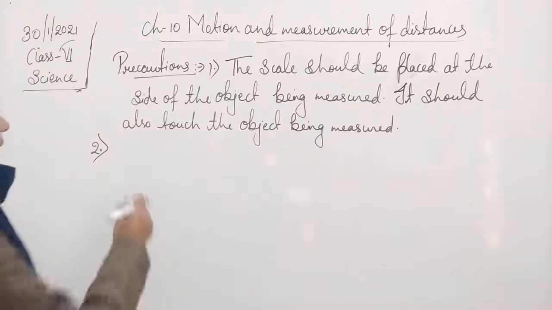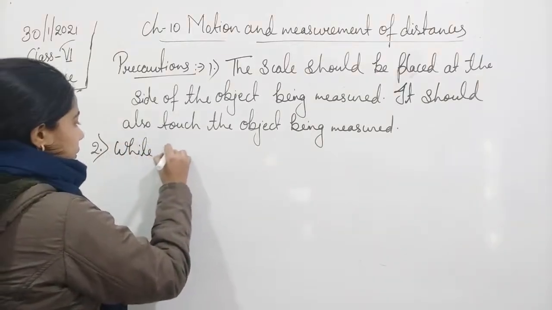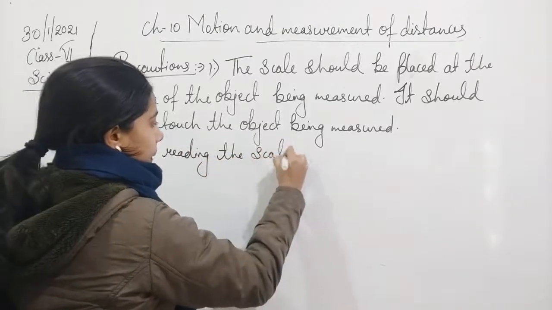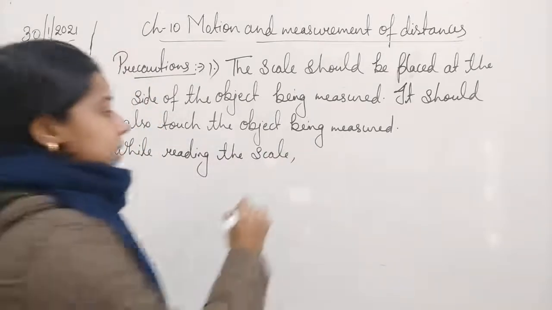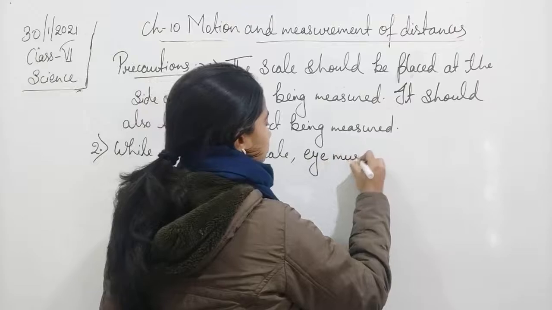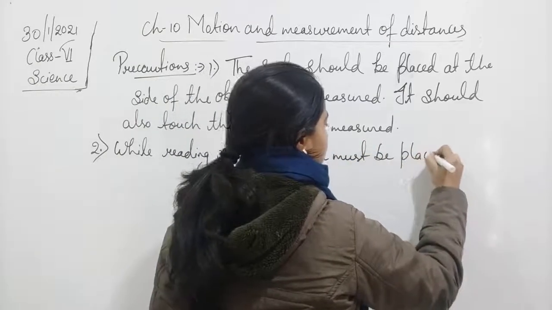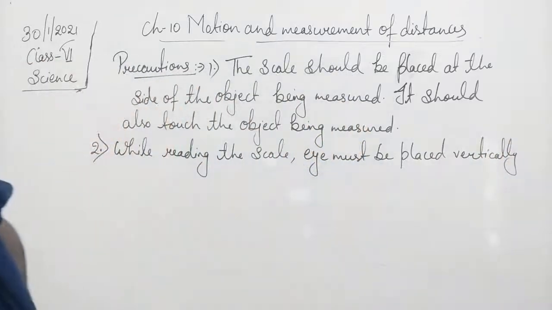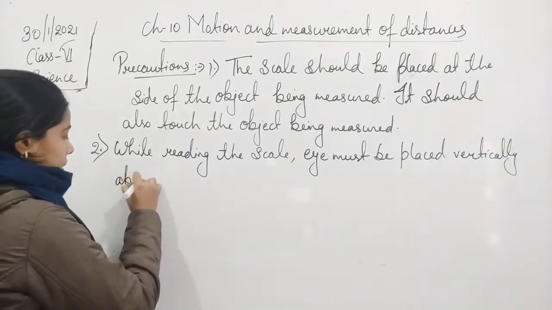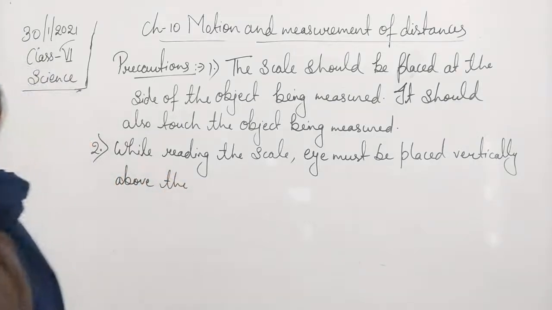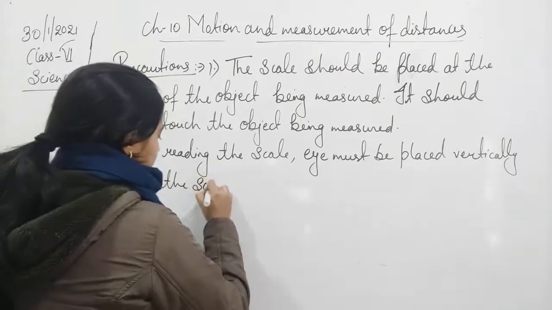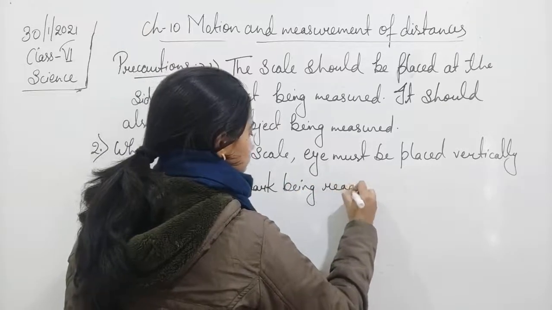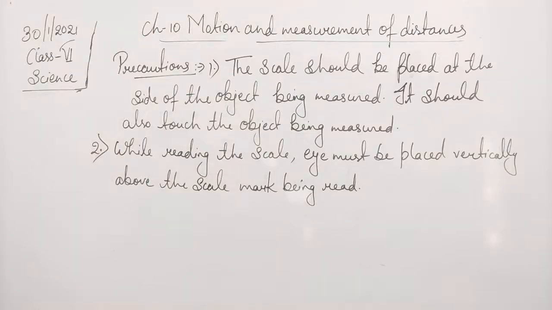So while reading the scale, the eye must be placed vertically above the scale mark being read.